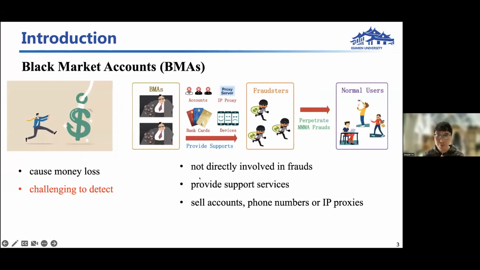And among them, black market accounts, short for BMAs, require special attention as they cause substantial money losses and are challenging to detect. It refers to such WeChat accounts that are not directly involved in frauds, but provide support service for frauds. And certain cybercriminals create WeChat accounts to sell bulk quantities of WeChat accounts, phone numbers, or IP addresses that can be used to perpetrate frauds.